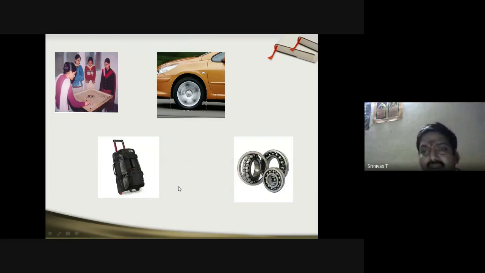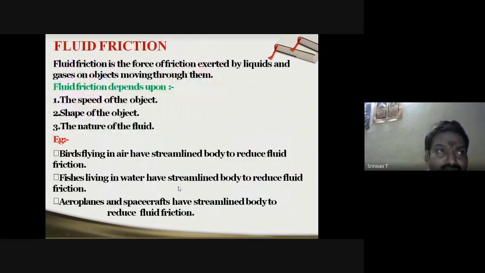Now, lastly, a topic called fluid friction we have. What is that fluid friction? Let us just define. Fluid friction is the force of friction exerted by liquids and gases on objects moving through them. So it's not only the solids that produce friction, but fluid friction too, because a fluid can be either a liquid or a gas, as the name implies. So friction exerted by liquids and gases on the objects moving through them.